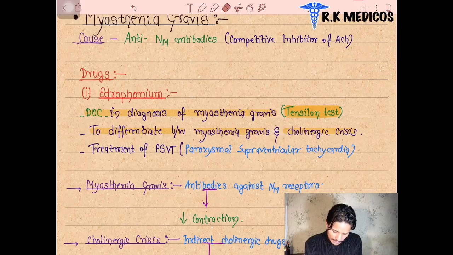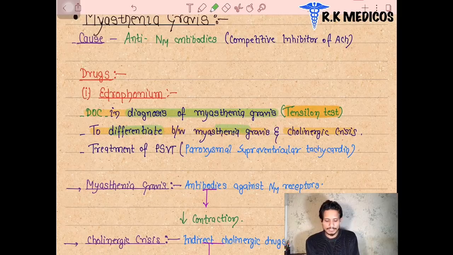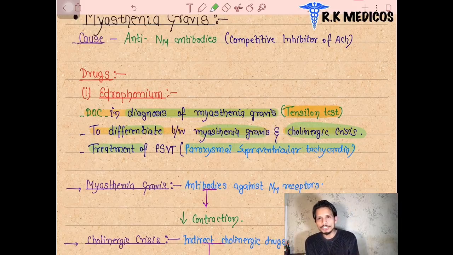To differentiate myasthenia gravis and cholinergic crisis, we also use edrophonium. And in the treatment of paroxysmal supraventricular tachycardia, we also use edrophonium. Edrophonium is a drug under which group? Quaternary amines. Now let's see how edrophonium is used in a patient suffering from myasthenia gravis, and what the Tensilon test is.